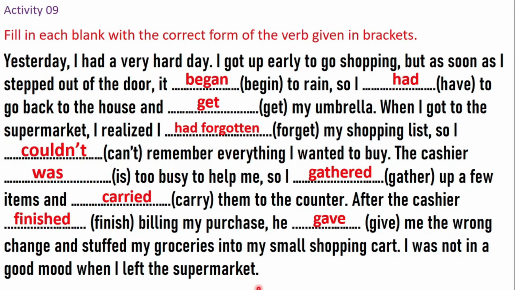Here I used past simple sometimes, and only in one situation I used past perfect. Then you need to remember the difference between the past simple and past perfect. In past simple sentences, we just use the past form of the verb. But past perfect requires had and the past participle form of the verb. Also, in one situation we use the bare infinitive, because I had to. After to we use the bare infinitive. I think this is clear. Now let's move on to the next one.